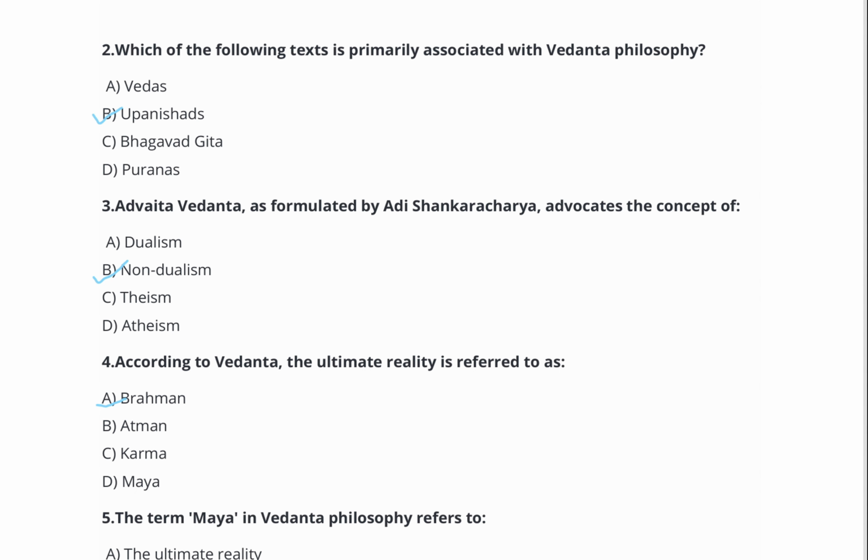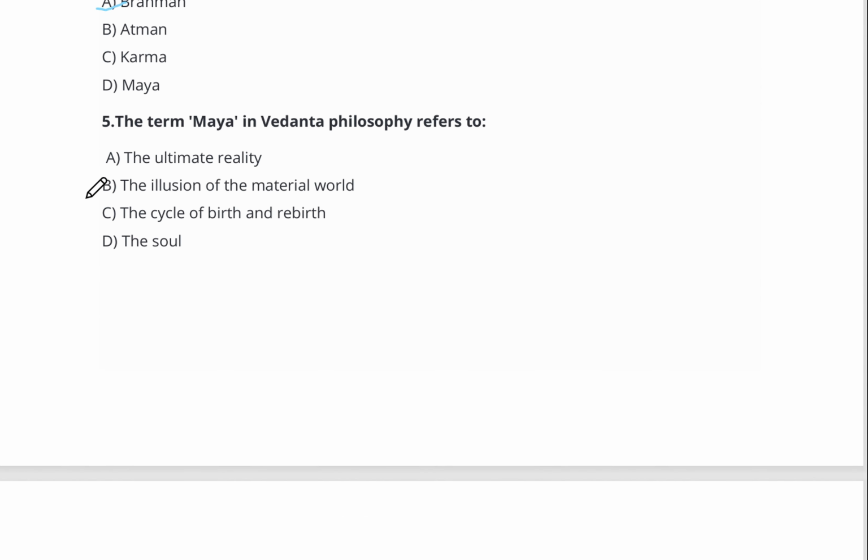Now we'll go on to question number 5. The term Maya in Vedanta philosophy refers to option A, the ultimate reality. Option B, the illusion of the material world. Option C, the cycle of birth and rebirth. Option D, the soul. The right answer is option number B, the illusion of the material world.